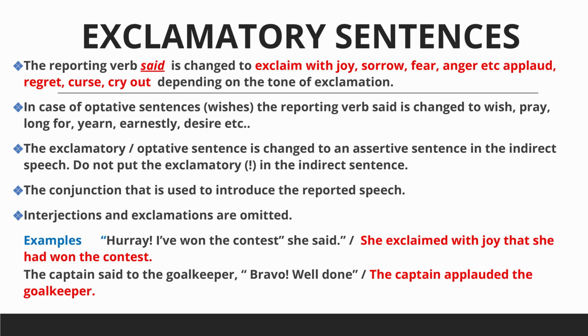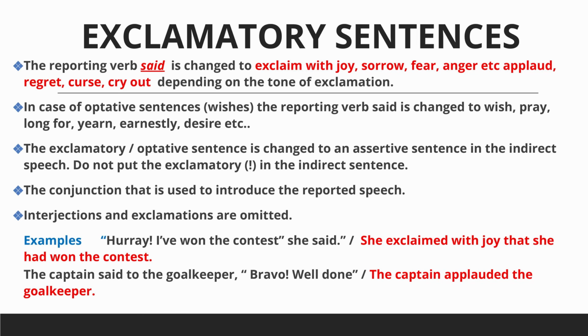Second point is in case of optative sentences. What do you mean by optative? Optative means expression of wish or hope or prayers, curses, etc. These are all optative words.